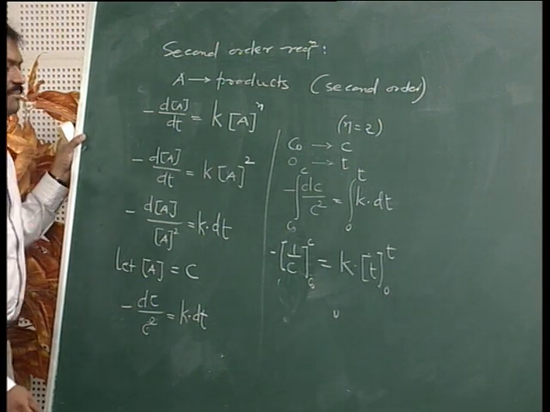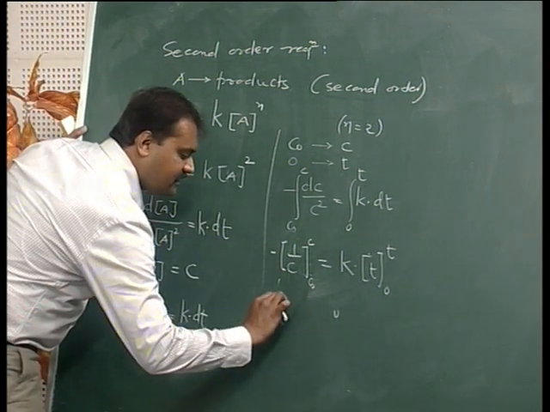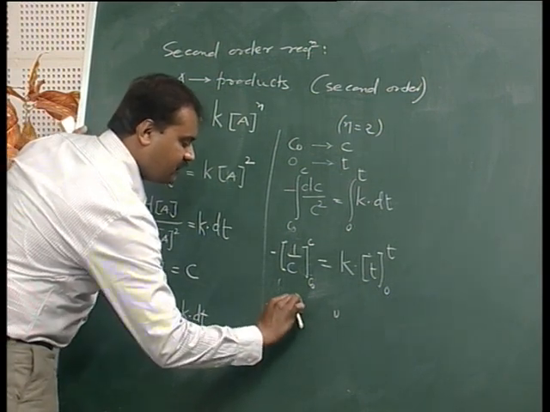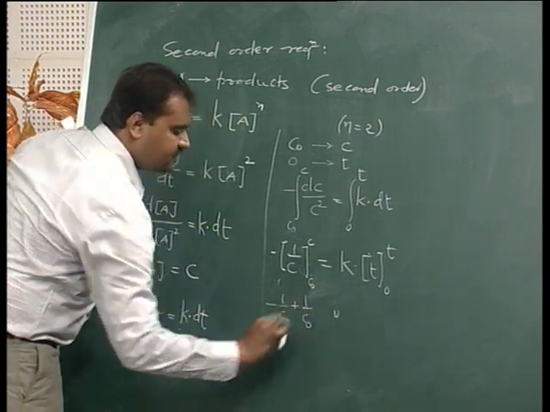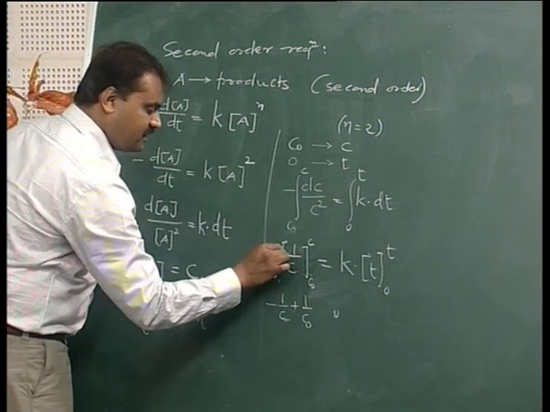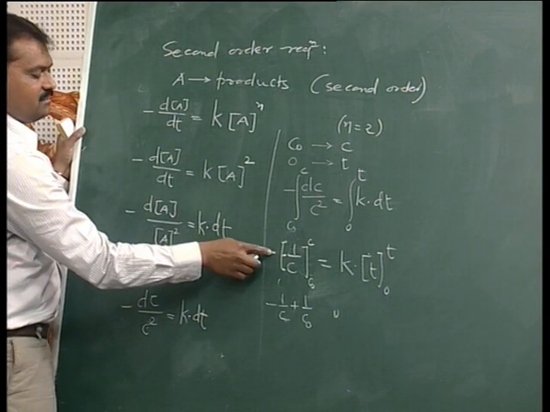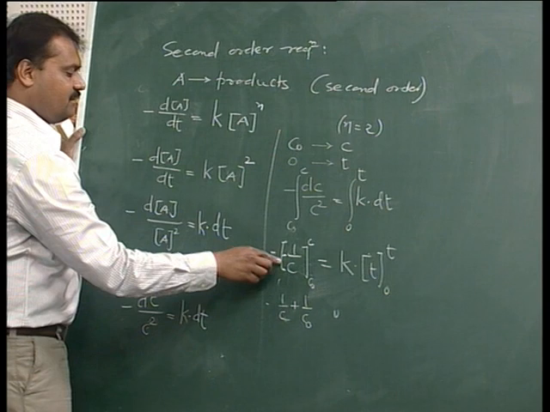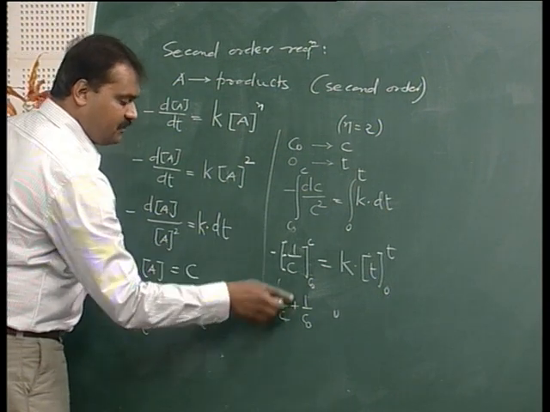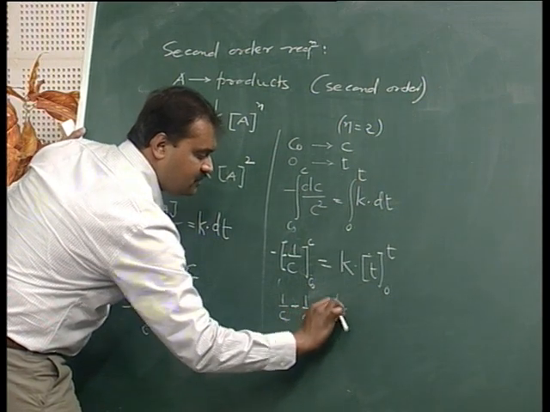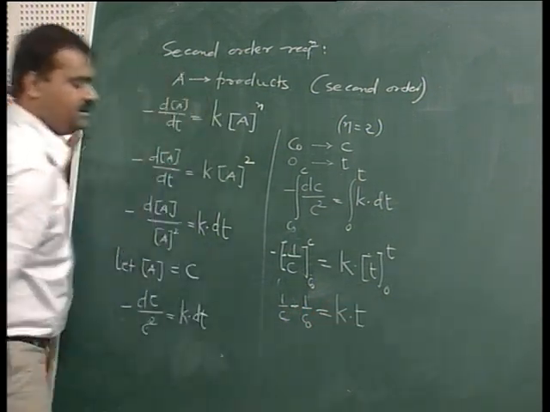So when we put the limits, it will be minus 1 by c minus minus plus 1 by c0, so this minus minus will become plus, and therefore it is 1 by c minus 1 by c0 is equal to k into t.